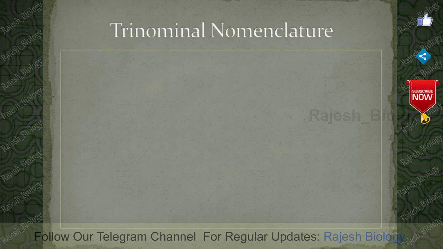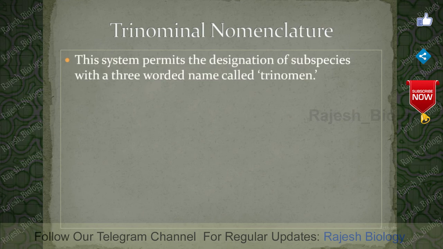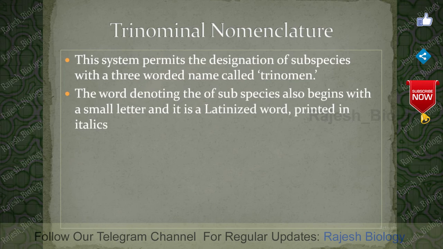And then trinomial nomenclature. Trinomial nomenclature is the extension of the binomial nomenclature system. Binomial means it has two names; trinomial indicates its three-name nature. The system permits the designation of subspecies also. Some species have subspecies, so with a three-worded name, it is known as a trinomen. For example, Homo sapiens sapiens and Corvus splendens splendens. These are the names with three words.